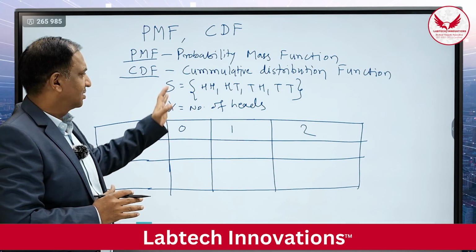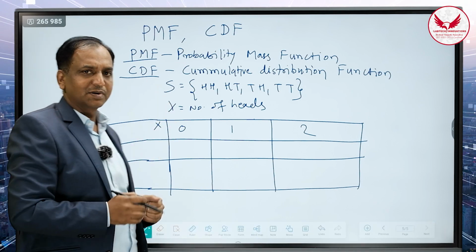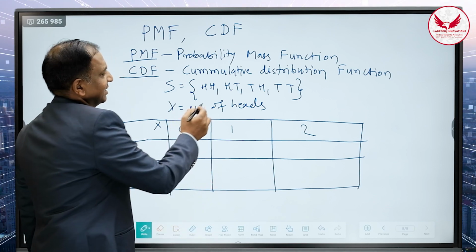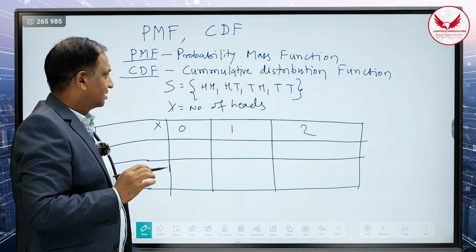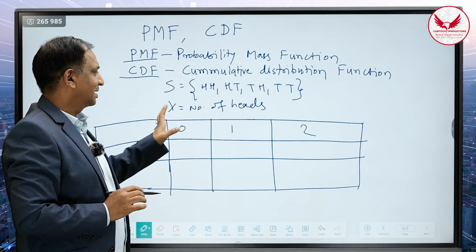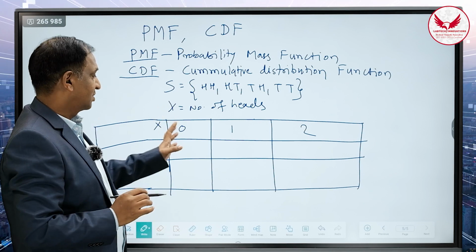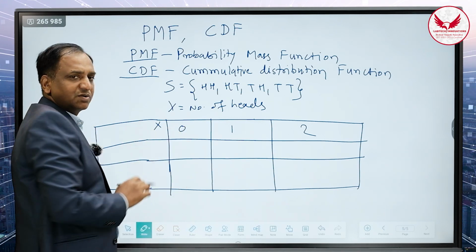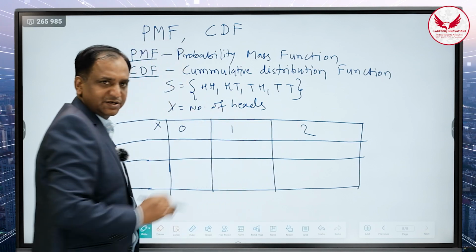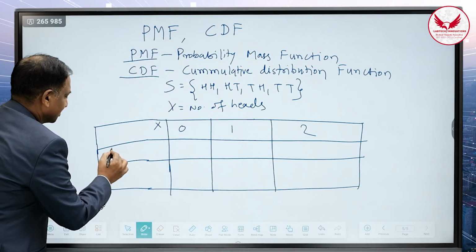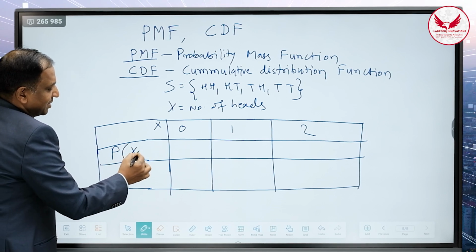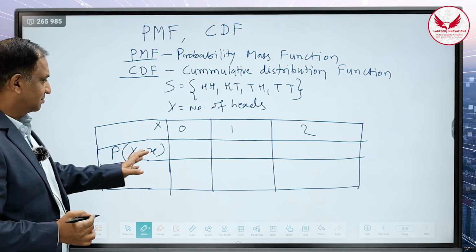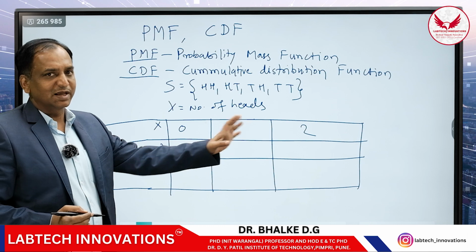Now let us take the example of the sample space. The experiment I am performing is tossing 2 coins simultaneously. The different possible outcomes are head head, head tail, tail head and tail tail. Now I want to convert this sample space to the random variable capital X, where capital X indicates the number of heads. So X will take different values: the number of heads could be 0, 1, or 2. The probability mass function means the probability of the random variable X is equal to a possible outcome, that is small x. The small x may be 0, 1, or 2.